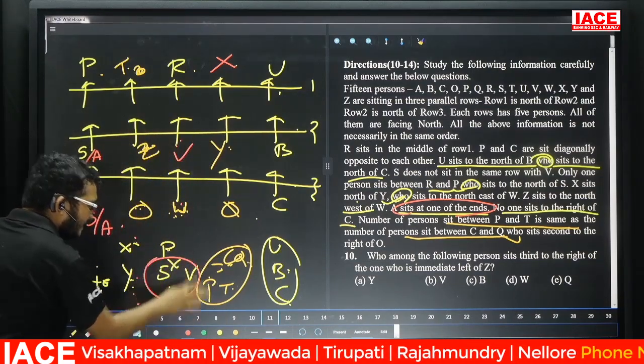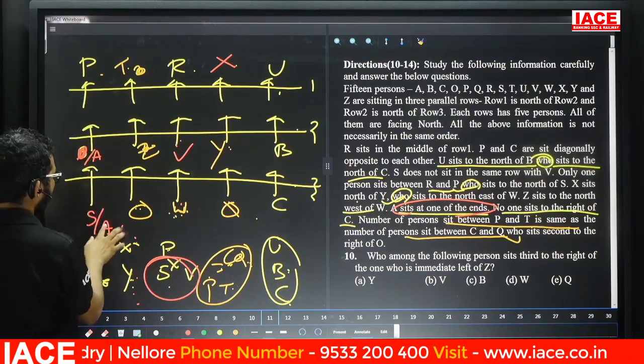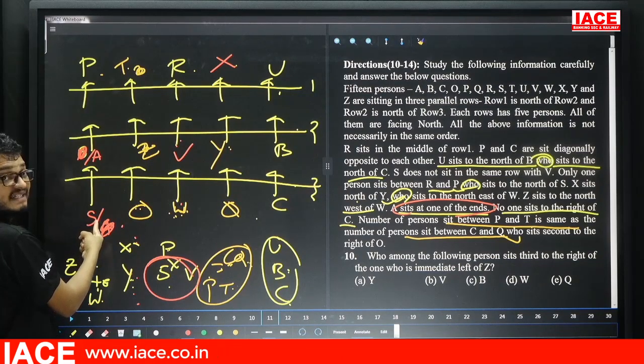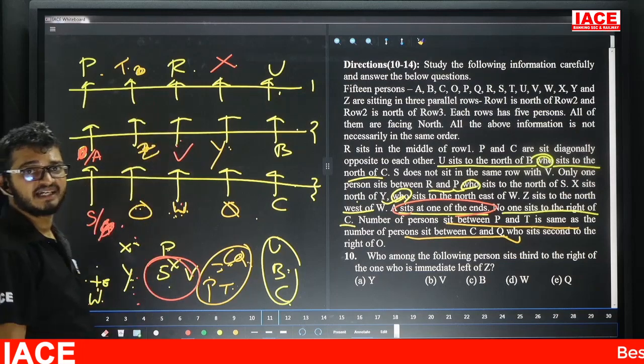But S is not sitting in the same row with V. That means for S here, no chance. This is the possibility for S. Now P is north of S. S is not sitting in the same row with V. A is at the extreme end. Yes, this is the entire given arrangement.